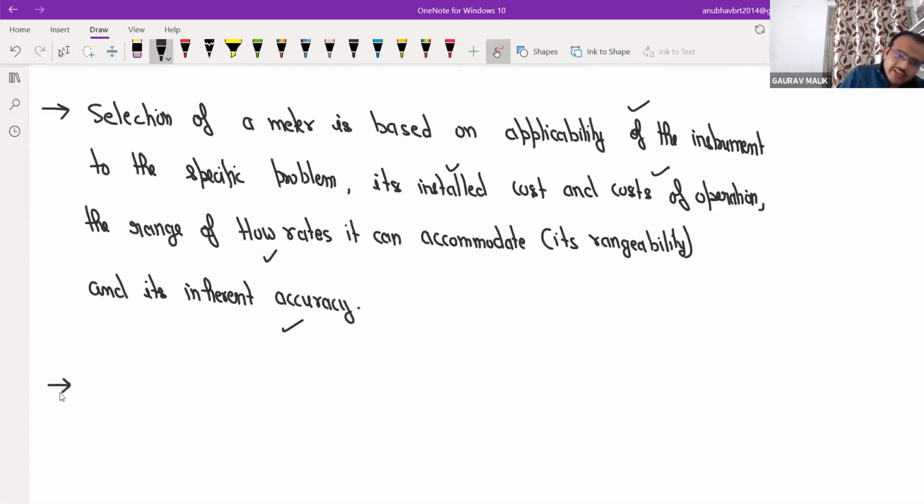But in the name of Venturi we just mug up some formula and we are happy. Actually, there are two things: one is mass flow rate and one is volumetric flow rate.